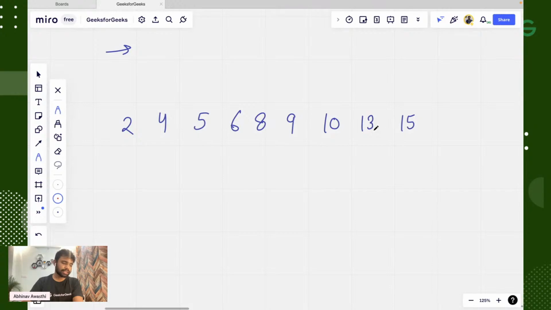So there you can see there is an array of size 9. And we have to perform searching in this particular array. Let's take a case that we have to search for number 5. So just follow the instructions of what I am doing.